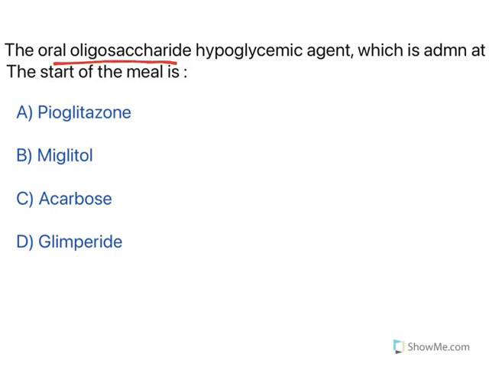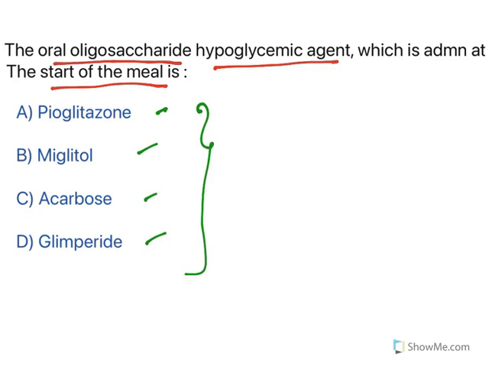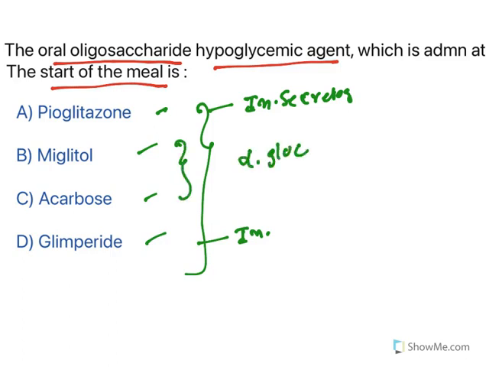Now, the oral oligosaccharide hypoglycemic agent which is administered at the start of a meal. Now, see, pioglitazone, meglitol, acarbose, glimepiride, all of them are hypoglycemic agents. Now, pioglitazone is an insulin secretagogue. Whereas glimepiride is also an insulin secretagogue. This is a sulfonylurea. Now, meglitol, acarbose, both of them are alpha glucosidase inhibitors.